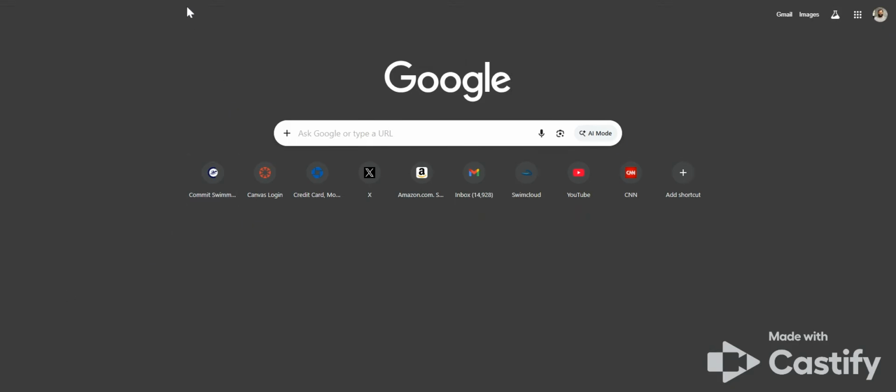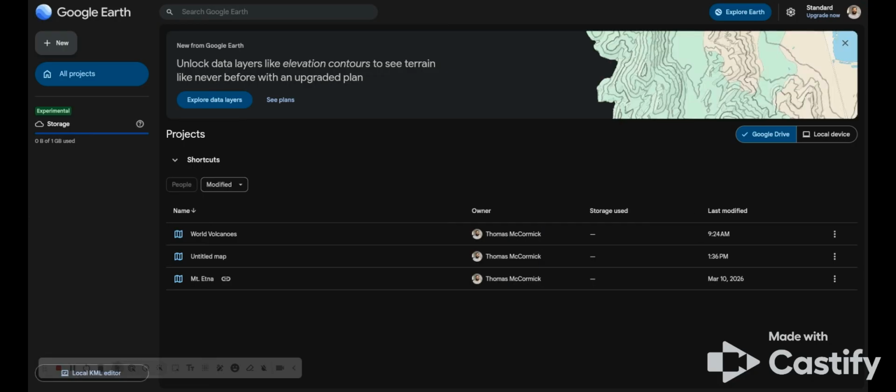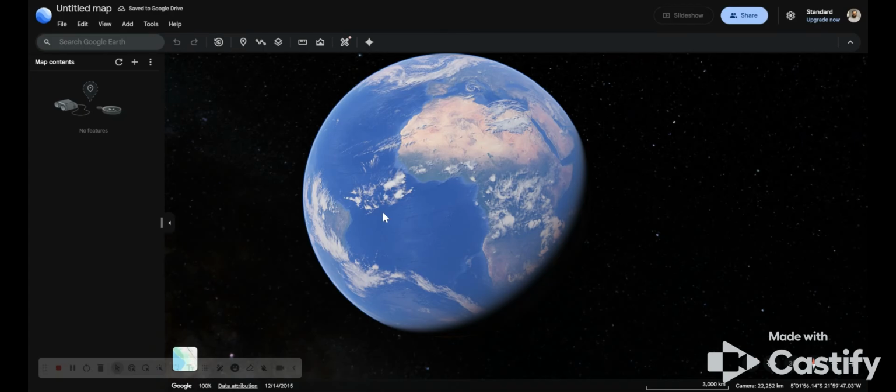First, you're going to go to earth.google.com. Once the page loads, you'll see a 3D globe that you can rotate and explore. But first you need to hit New, open a new map, and that'll bring you to the 3D globe.